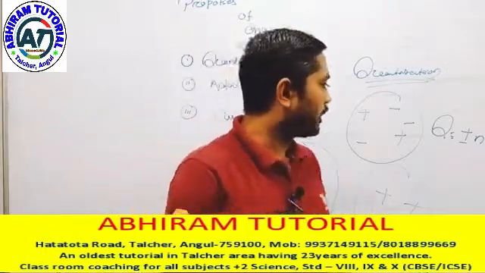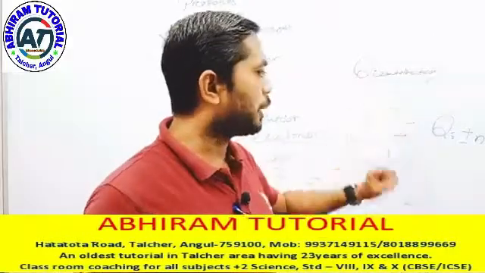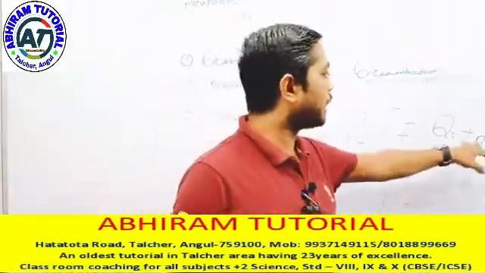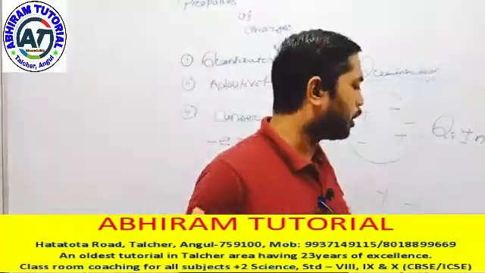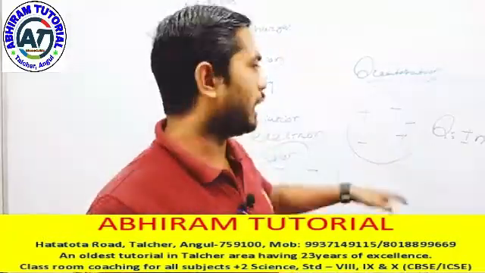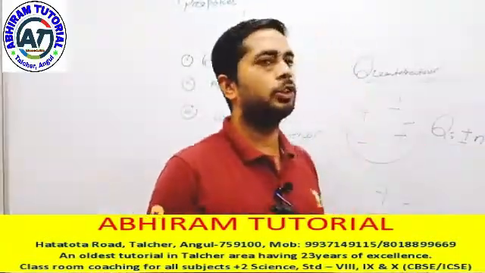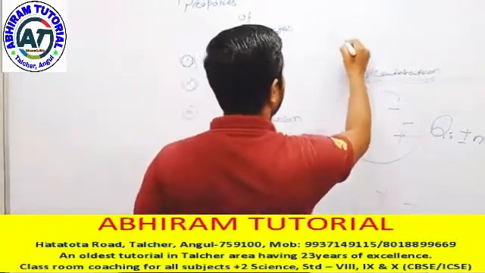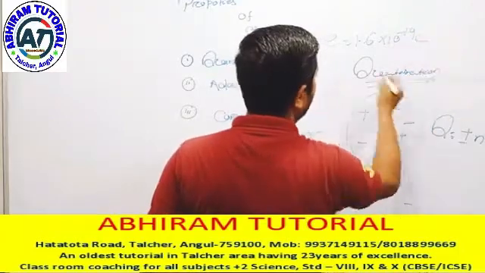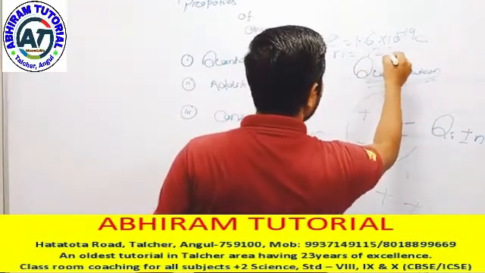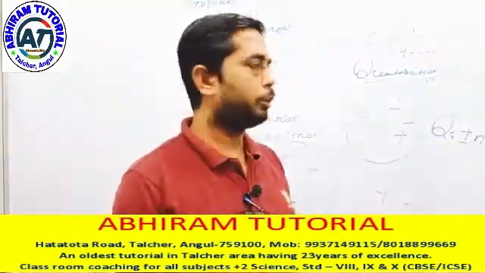So now we are describing what we mean by quantization. Quantization of charges means how many charges the total body will have. Here n means the number of integral multiples, and it is either electron or proton. The charge of the electron, e, should be equal to 1.6 into 10 to the power minus 19 coulomb. n should be 1, 2, 3, 4 like this. Have you any doubts? No doubts.